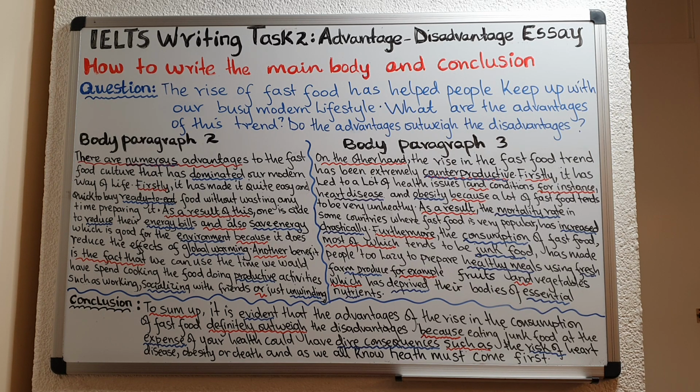Okay? I have introduced that point using the connector. Firstly, it has led to a lot of health issues. Eating fast food has led to a lot of health issues and conditions such as heart disease and obesity, and that is because a lot of fast food tends to be very unhealthy. Remember to elaborate your answer. Okay, do not simply say, firstly, it has led to a lot of health issues and conditions, and leave it at that. Give some examples, and you can do that using for instance, or you can use such as, or you can use like. Okay?